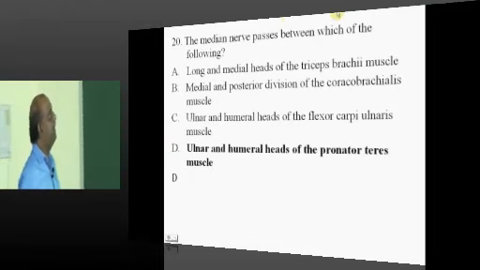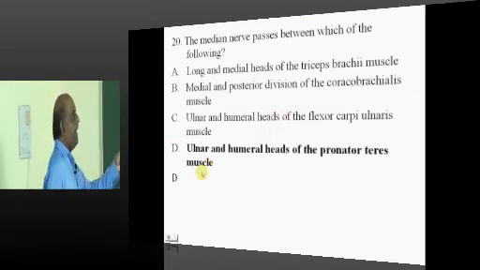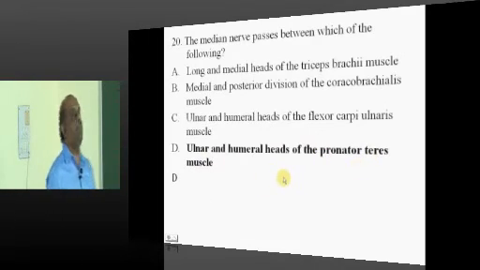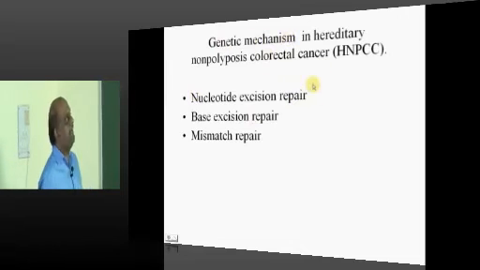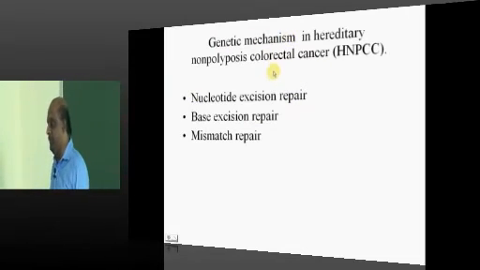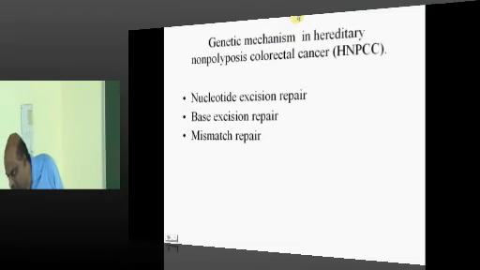Now doctor, the median nerve, how does it pass? Between the ulnar and humeral heads of the pronator teres, the median nerve will typically be passing, is what needs to be remembered. Now let me wake up all of you from the sleep, doctor.